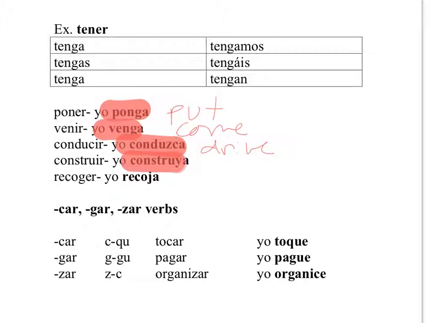Construir, construya with the Y, which is construct. And recoger is recoja, which means pick up. So we can see the yo forms changing into subjunctive in that part.